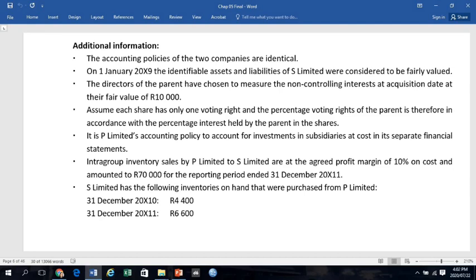In this example, the intragroup inventory sales was by P Limited to S Limited at an agreed profit margin of 10% on cost, and the total amounted to 70,000 Rand for the year ended 20X11. Important information from this: P Limited is the selling entity.